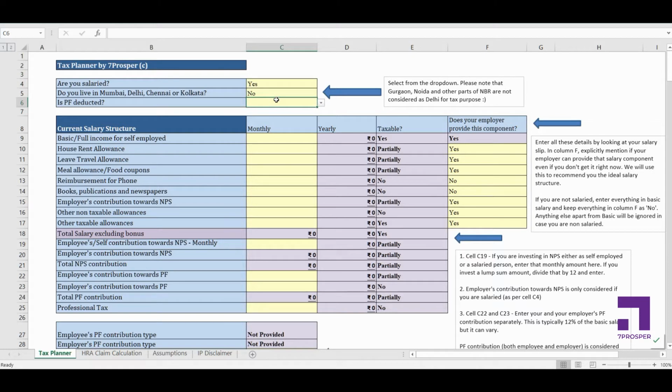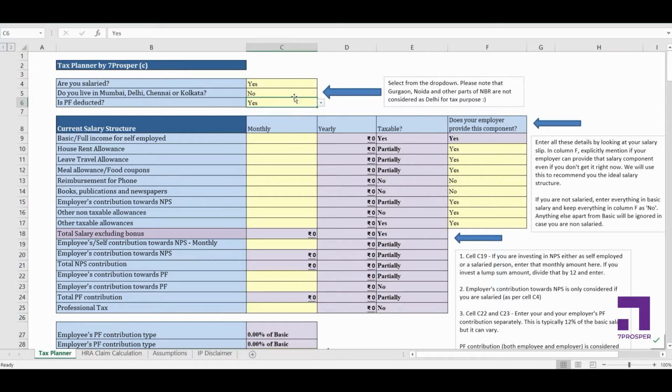Even if you're salaried, there can be two cases. In most of the cases you'll definitely have a provident fund or PF component. In some rare cases you might not have PF, if you have voluntarily opted out of PF. In that case you can select no, but I'll take a more general case here, that PF is being deducted, so I'll select this as yes.